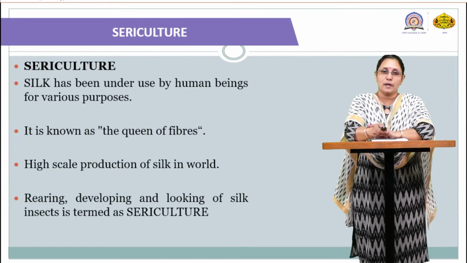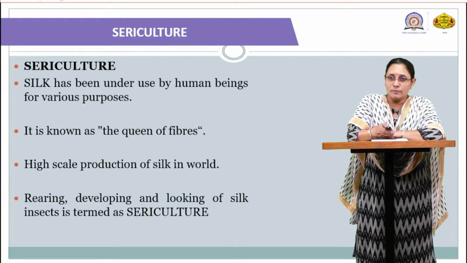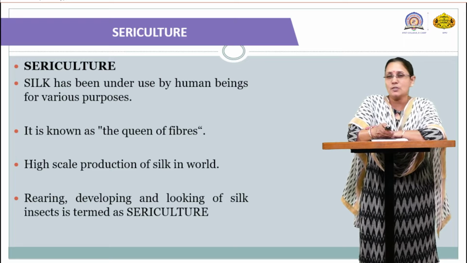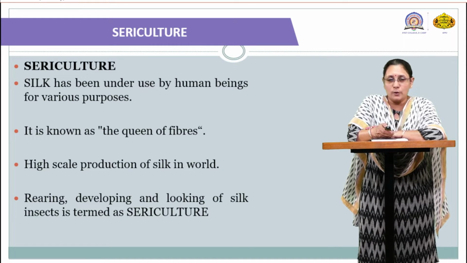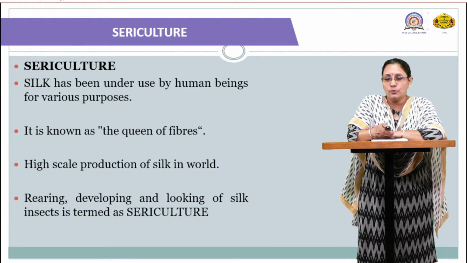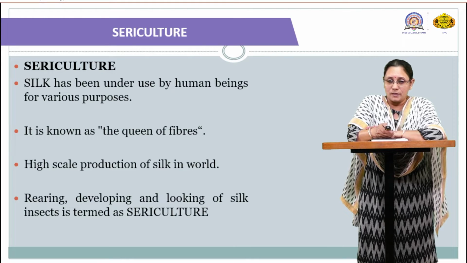So, as I said, here we are going to talk about sericulture, silk and types of silkworm, and then we will take just an overlook of the life cycle of Bombyx mori, which is one of the types of silk moth. Basically, silk has been in use by human beings for various purposes. It is known as the queen of fiber. Remember, silk is known as the queen of fibers due to its high production of silk in the world, the better quality, etc.